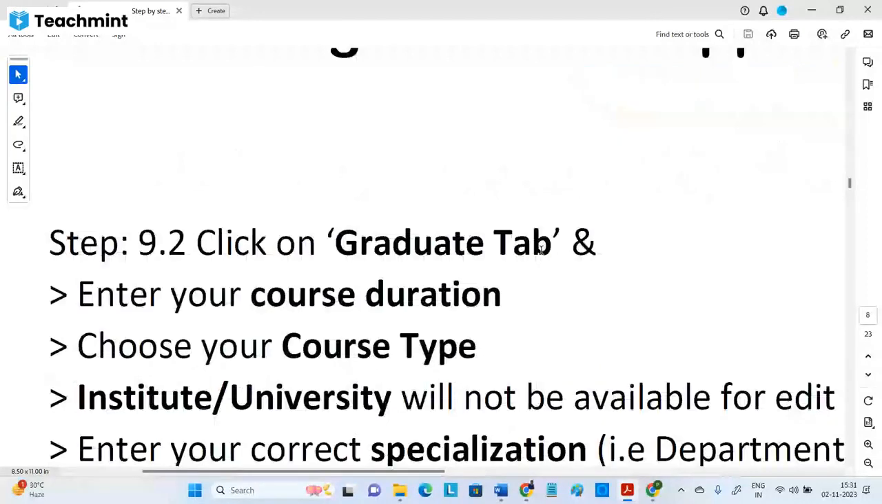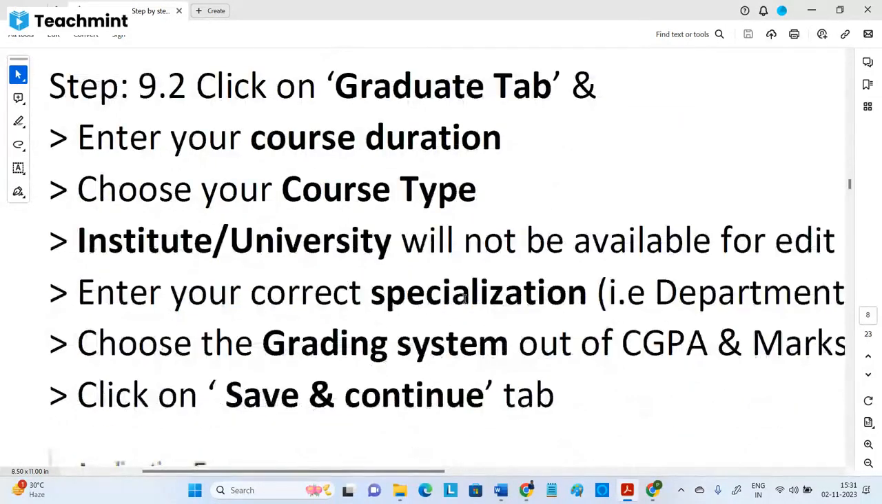Graduation, okay. Sir, why course duration? BTech or Bachelor of Engineering is 4 years, right? But this is there for BSc also, so BSc students can select 3 years. Degree is also graduation, BTech is also graduation. So here course duration is 4 years, course type Bachelor of Technology, and we need to mention the institute, university or college. Select the correct specialization. The grading system, we know, is CGPA. You enter the CGPA you got, save and continue.